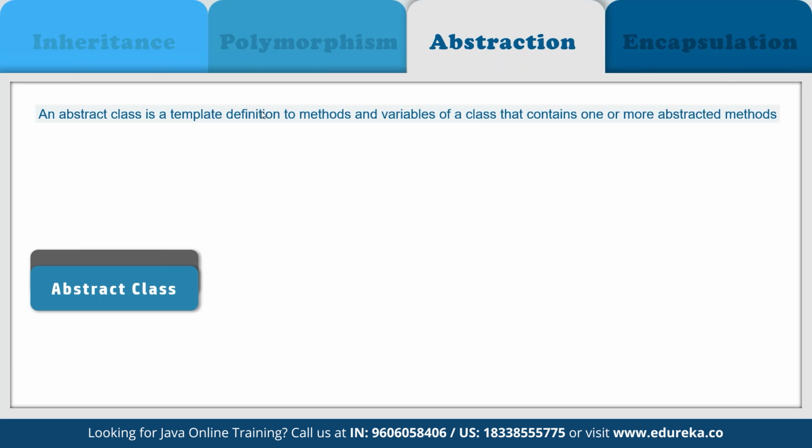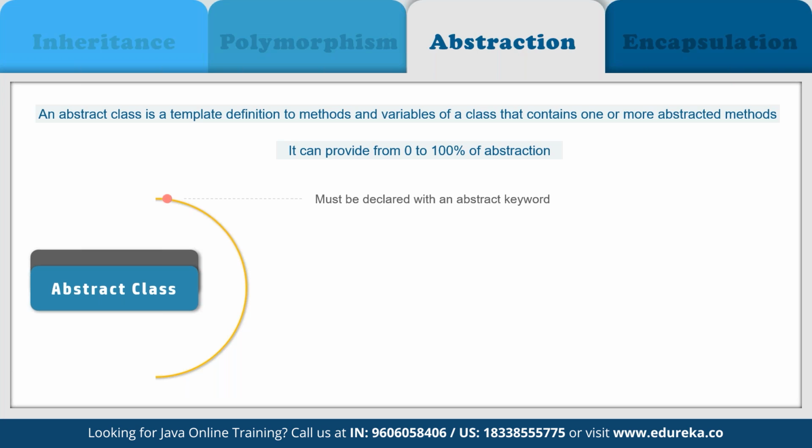So now when we talk about abstract class, then abstract class in Java contains the abstract keyword. So now what exactly do we mean by the abstract keyword? If a class is declared abstract, it cannot be instantiated, which means we cannot create an object of an abstract class. Also, an abstract class can contain abstract as well as concrete methods. So we can achieve 0 to 100% abstraction using the abstract class.